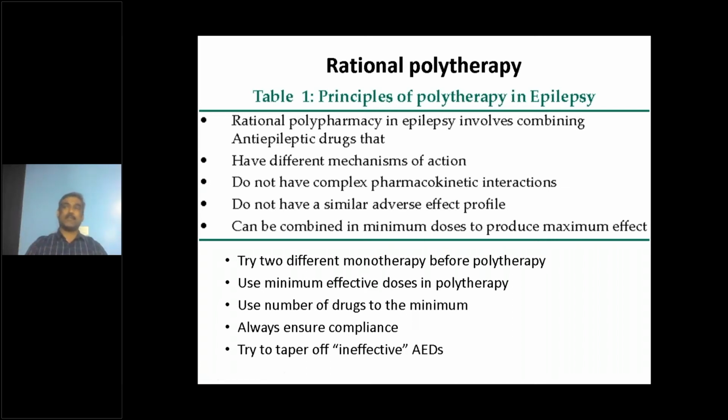There are patients that come to us with epilepsy where the prescription already has 6 or 7 or 8 antiepileptic medications together. That's not what we mean by polytherapy. We usually try to achieve 2 medications in combination, or at the max 3 antiepileptic medications. That's what polytherapy is. So always you have to taper off the ineffective antiepileptic medication, whichever you think is ineffective for that particular patient. We should not go on adding, as that will lead to multiple medications.